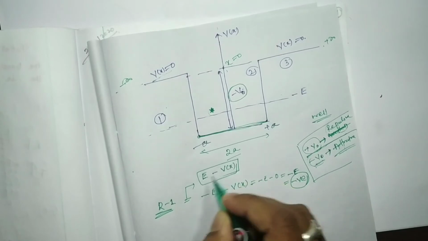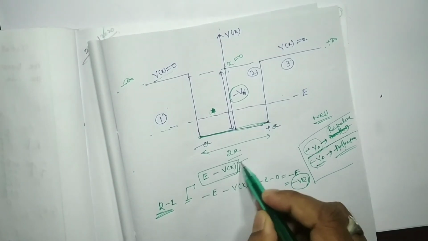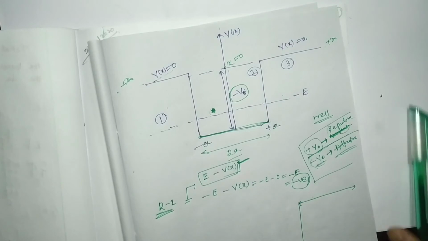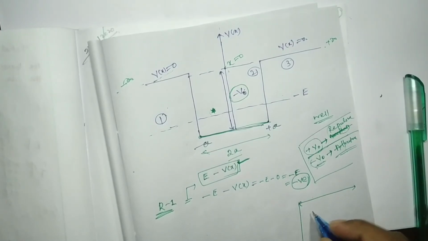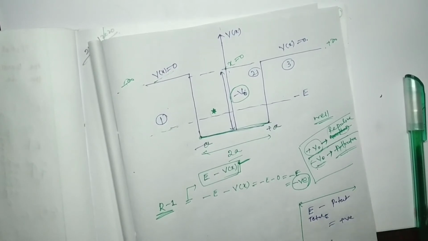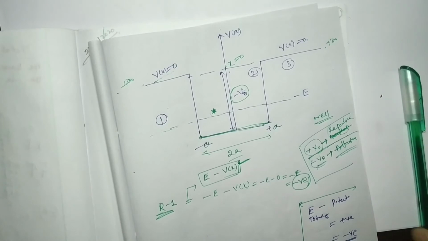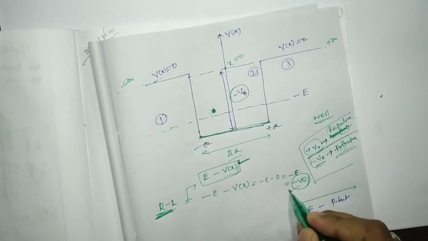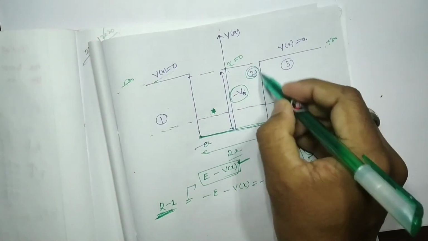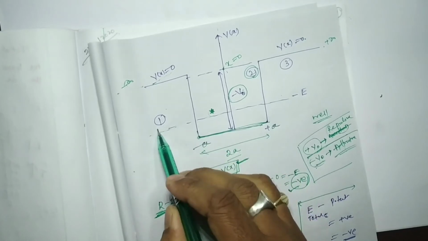This is our standard procedure to predict which one is bounded and which one is unbounded. Is it positive or is it negative? That we are going to check. For the first region we found it is negative. That means the particle which is inside region 2 could not penetrate to region 1.